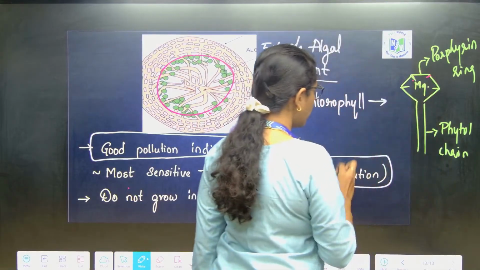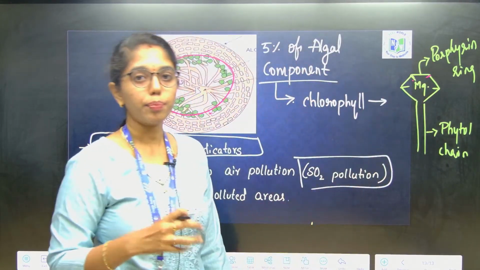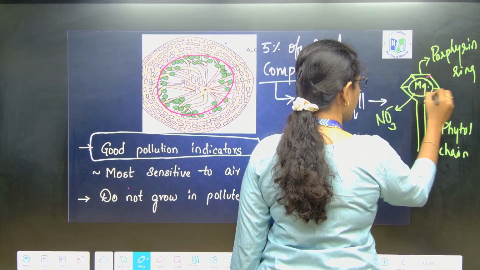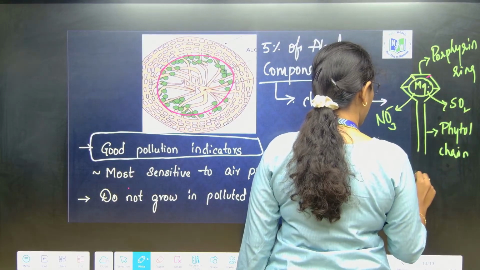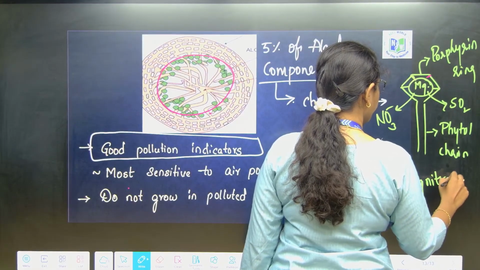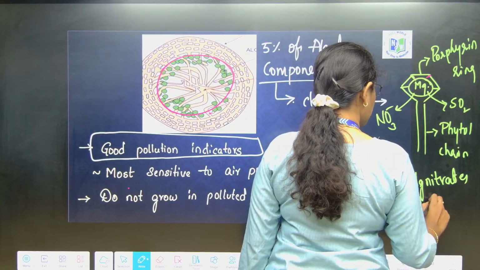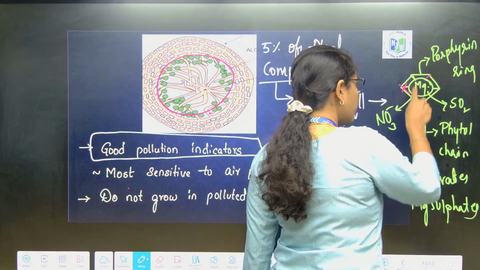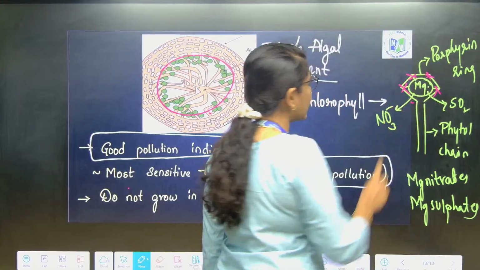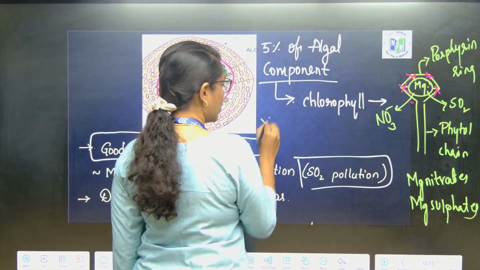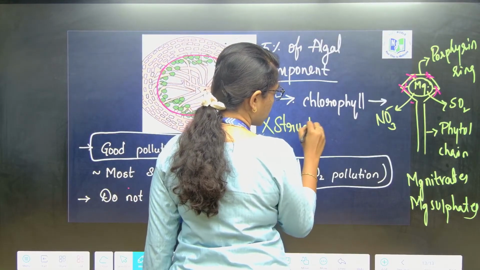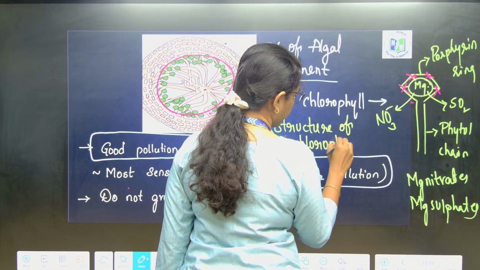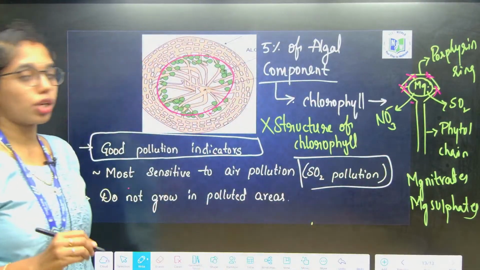So, when the lichen is subjected to air pollution or pollutants, magnesium will interact with either nitrates or sulfates, and this will be converted to magnesium nitrates or magnesium sulfates, which will cleave the bond here, and this will disintegrate the structure of chlorophyll.